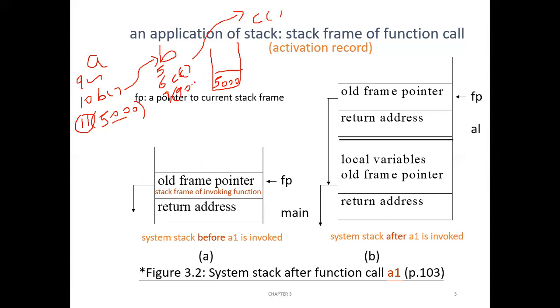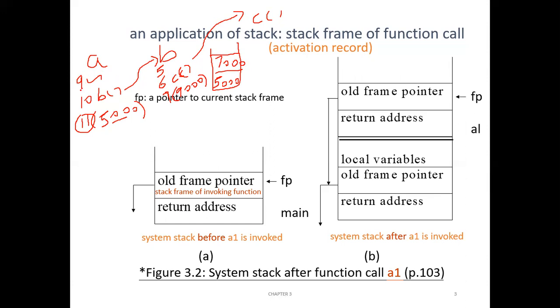So before calling function C, function B will push the return address to which it should come back, 9000, into the stack. So initially 5000 was pushed, then 9000.